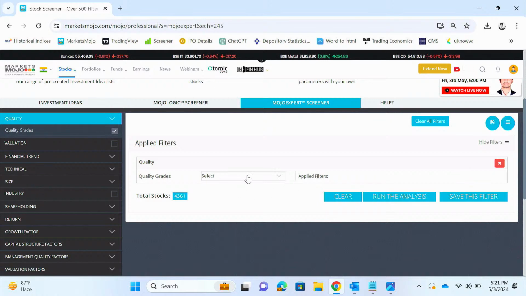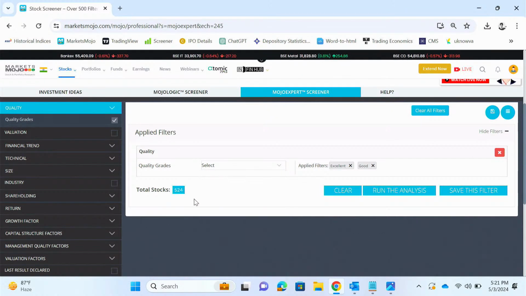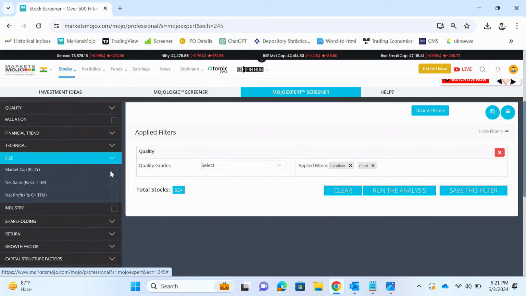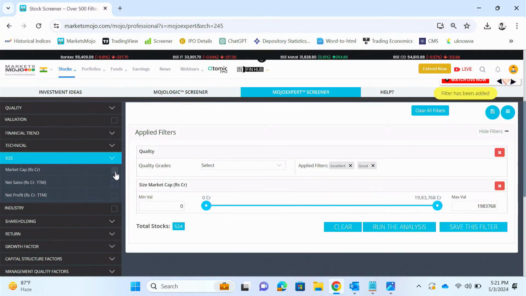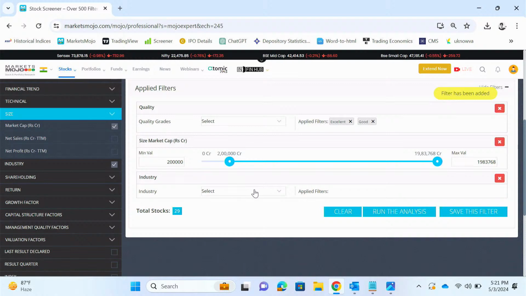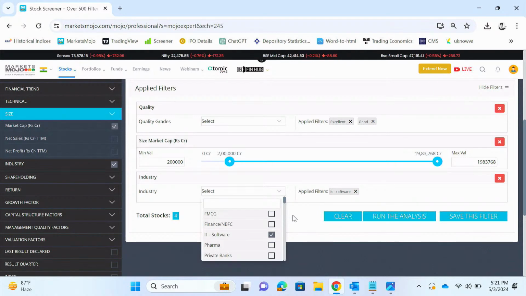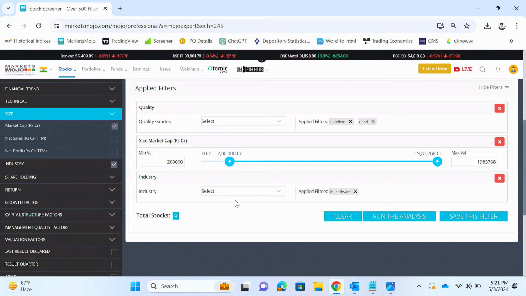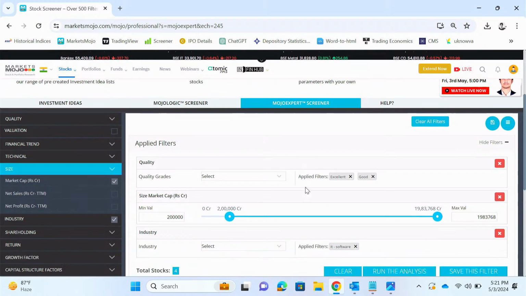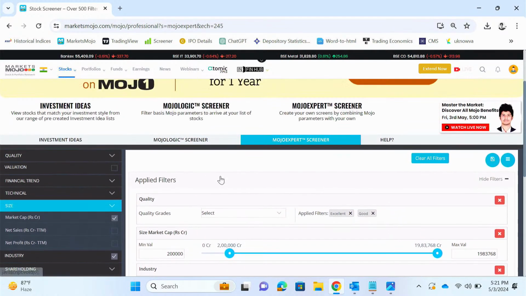So suppose you want only excellent and good quality companies. Now you go to size. Suppose you want only large caps, or say with market cap of more than 2 lakh crores, so you can just add 2 lakh crores. Suppose you have a particular industry in mind, say I only want to see IT software companies. You can just do it and run the analysis, and it will give you a list of companies that qualify under all these filters that you applied.